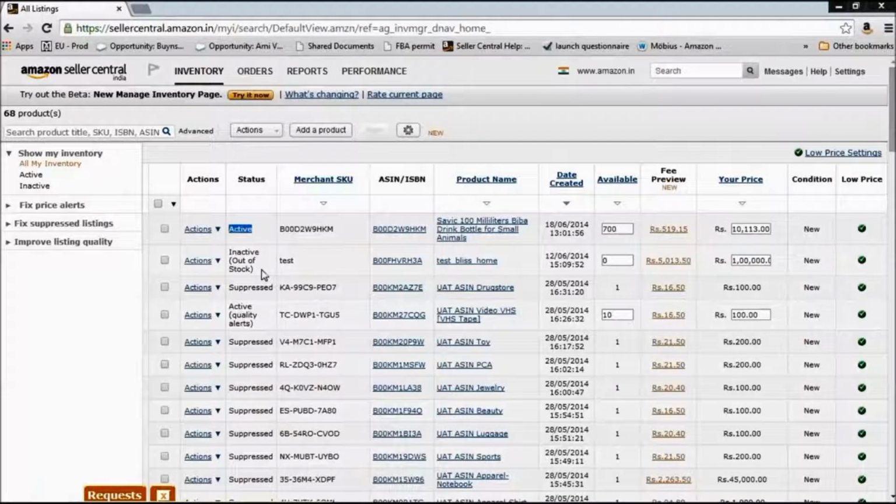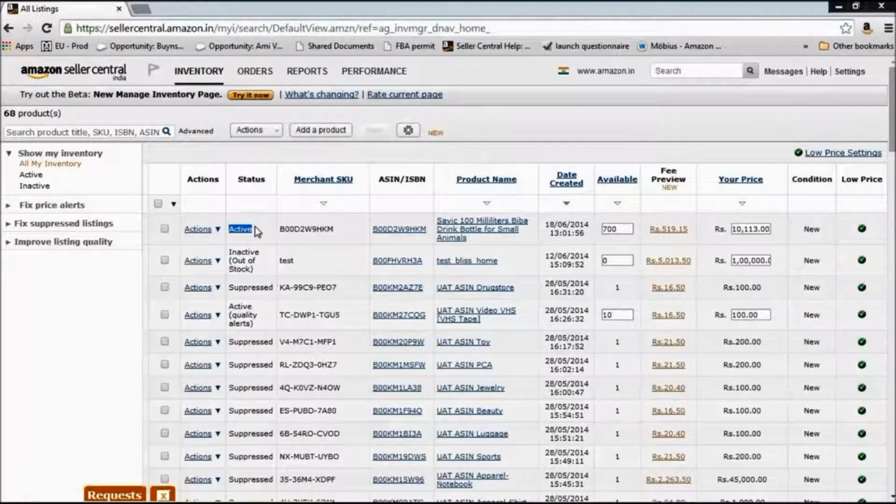Inactive, out of stock is obviously out of stock. And if you see the status as anything like suppressed or any other status, it means that there is something wrong with that particular listing. Maybe you have not uploaded images, or maybe there is some other issue with that particular listing, and you should basically resolve it immediately to make the listing available on Amazon again.